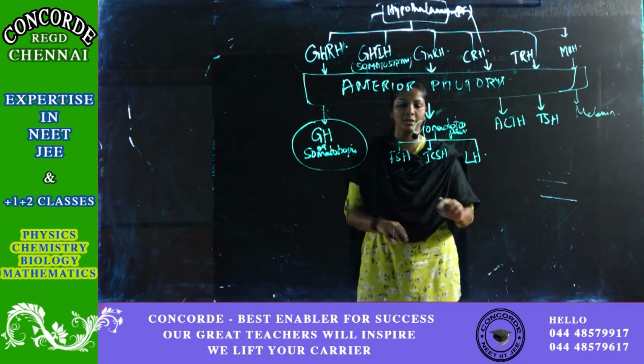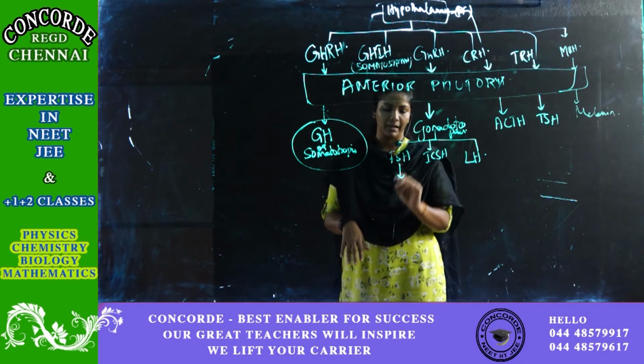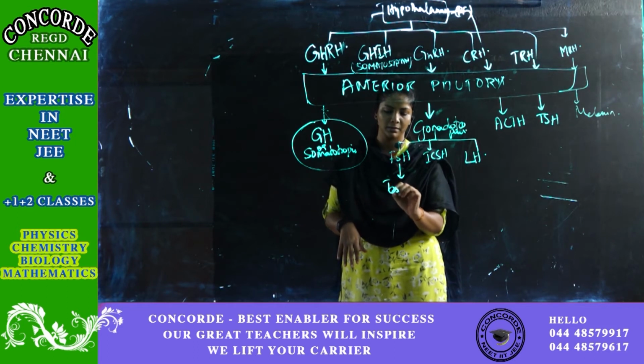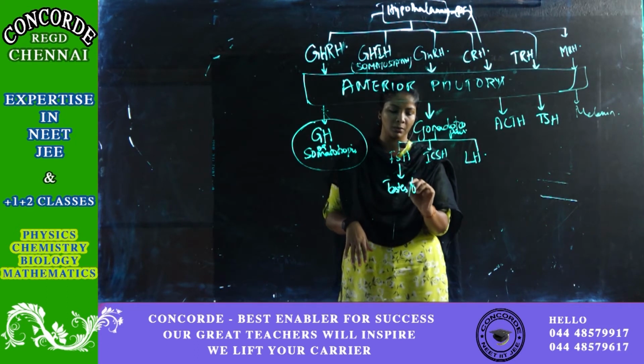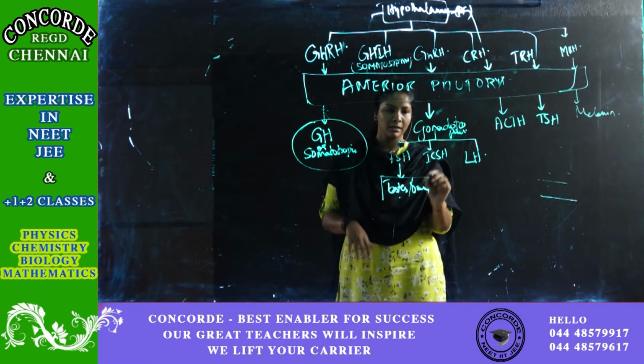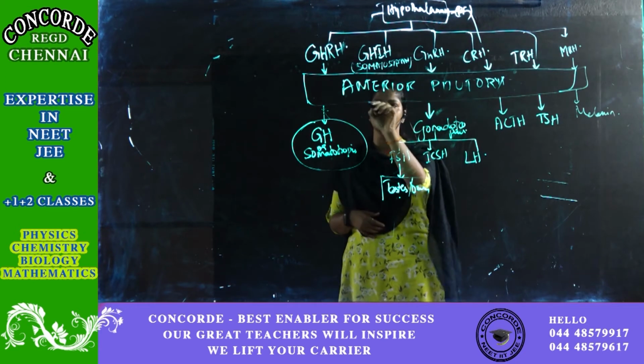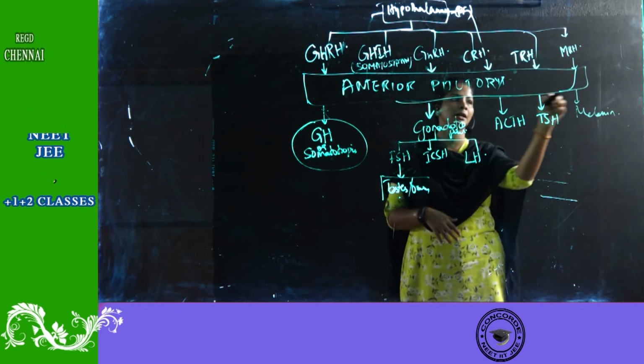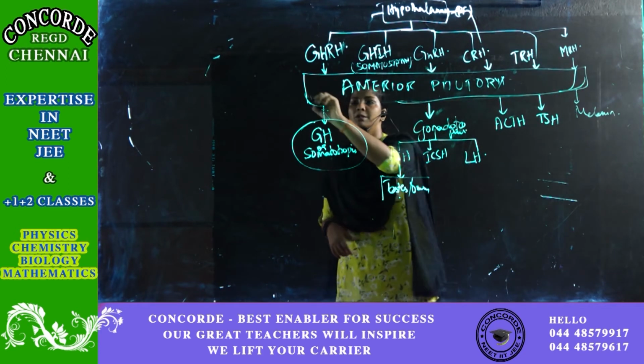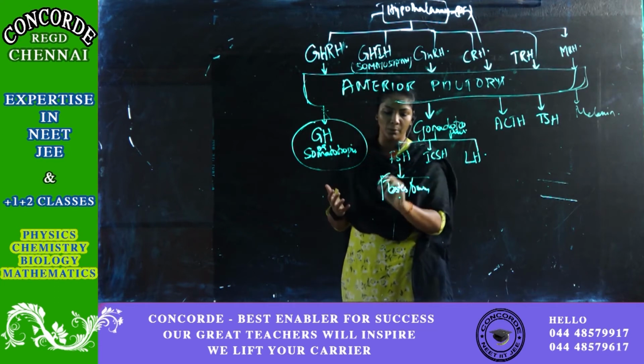Now coming to FSH. FSH will act on testis and ovary. So you have your pituitary gland, and the ones inside the box are your organs, testis or ovary.